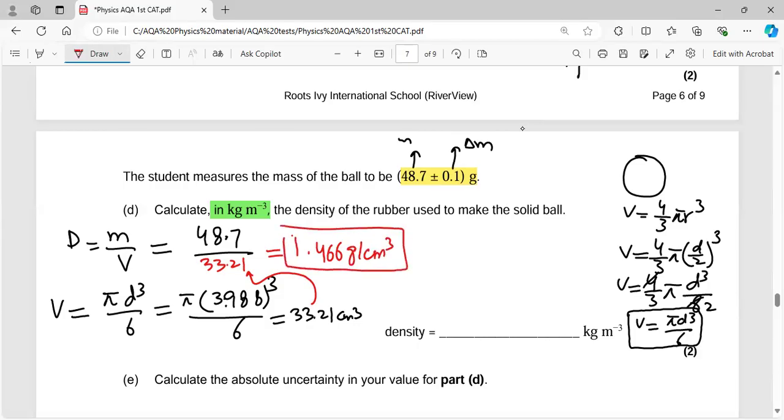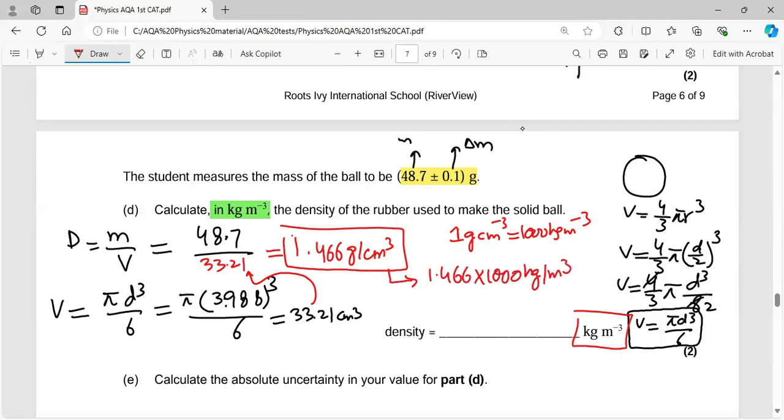This is your answer. But the problem is they're asking in kilogram per meter cube. So we know that 1 gram per meter cube, oh no, I'm making mistakes. Never mind. 1 gram per cm cube is equal to 1000 kilogram per meter cube. So you just multiply this by 1000 in order to convert it into kilogram per meter cube, and your answer would be 1466 kilogram per meter cube. In appropriate significant figures, it is 1470.